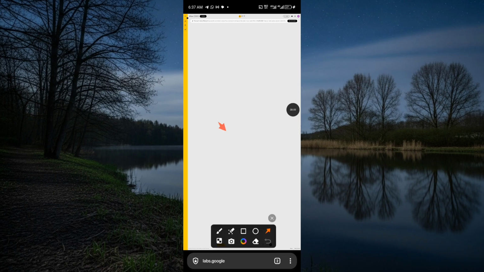Now you're going to come to this down part. You see all these icons here. So click on this middle one. Then you're going to see the aspect ratio. So we have 16:9 here. We have 9:16. We also have another aspect ratio, though I cannot see that, it's not clear. So I'm going to click on 16:9 because I'm creating a YouTube video. Make sure you click that, because depending on what you click, your image is going to come out like that. Now you just come to this place.